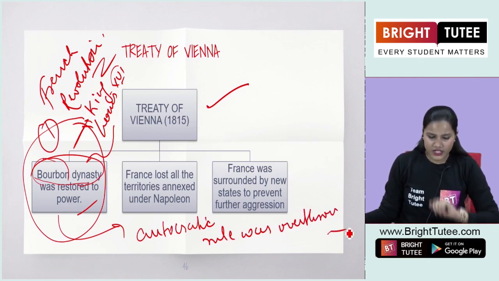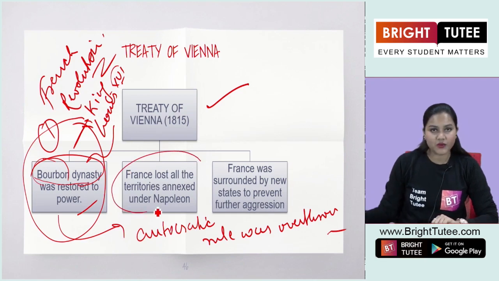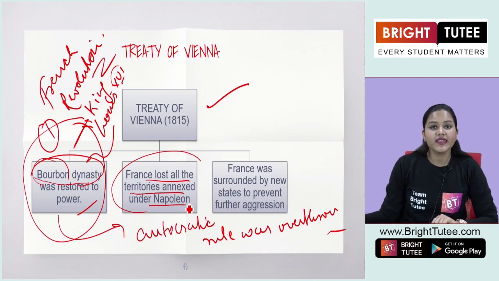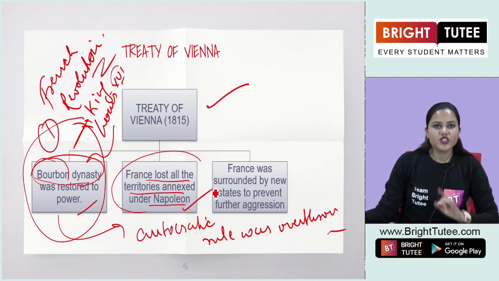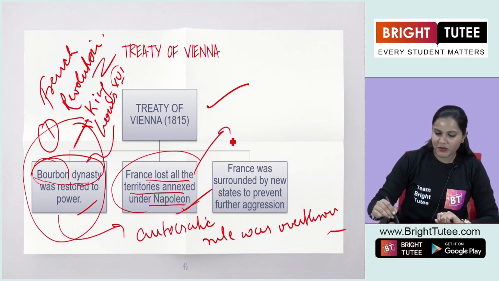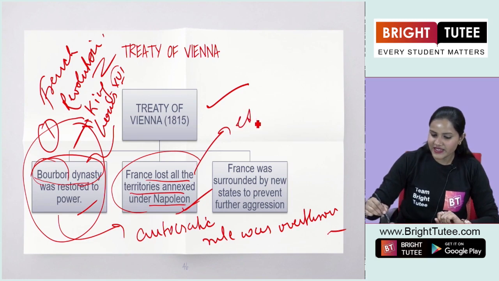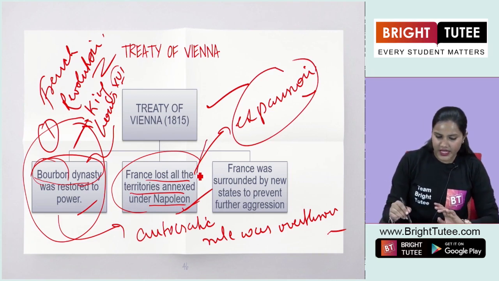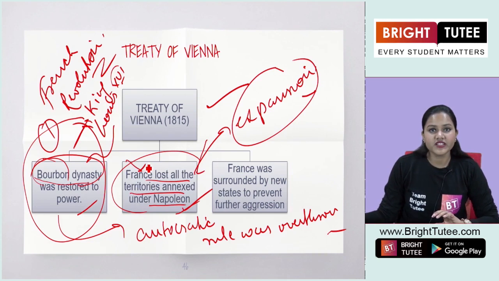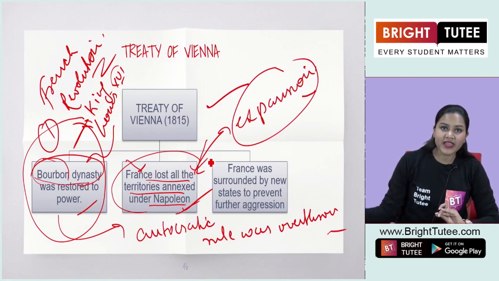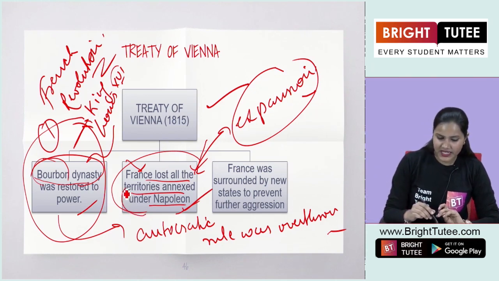Now, the second change, or the proposal that was given, was that France lost all the territories that were annexed under Napoleon. I already told you that when Napoleon Bonaparte became the military dictator, he started this expansion, and different regions of Europe were brought under his rule, or joined with the territory of France. So all those areas that were annexed by Napoleon were taken back.